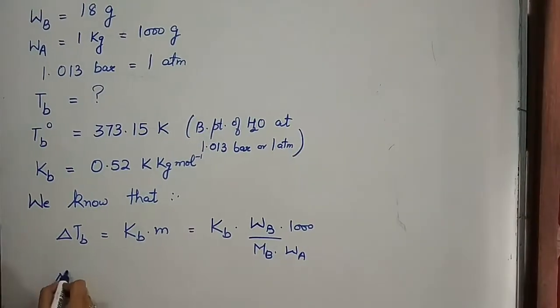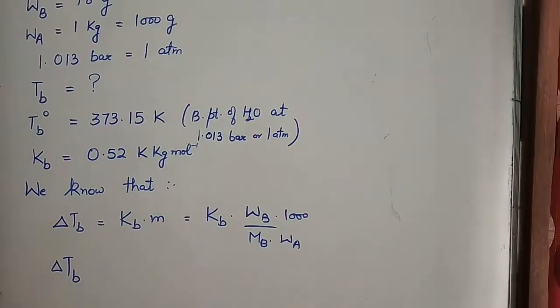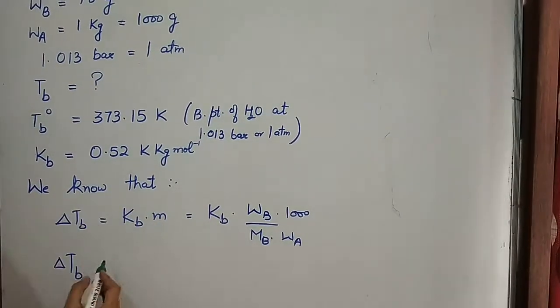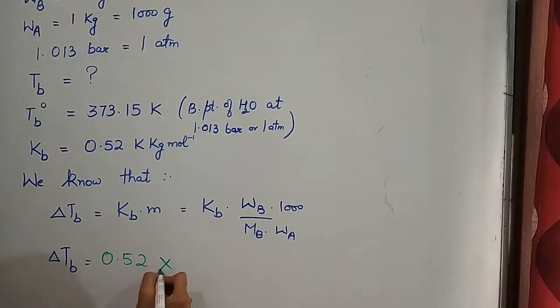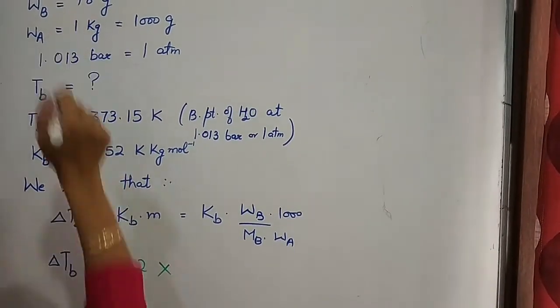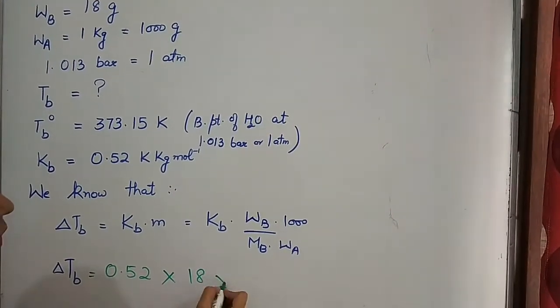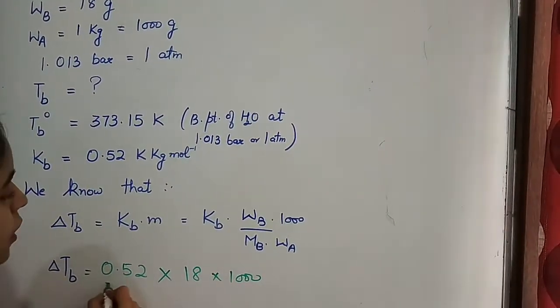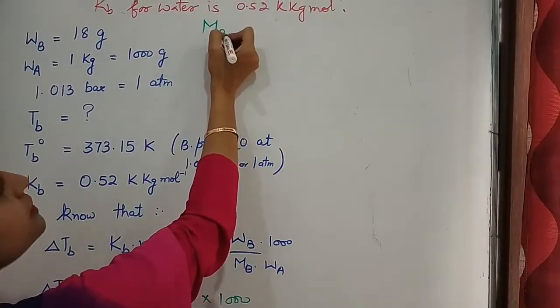So, substitute all the values here. We know that Kb is given to you, that is equal to 0.52, Wb is also given to you, 18 gram, into 1000 upon Mb. Mb is the molecular mass of solute.